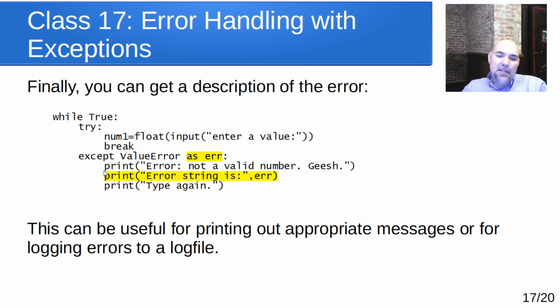So you could have an except that then prints out an error message that's appropriate for that error. So that can be useful for printing out appropriate messages or for creating a log file of what exceptions happened, and when and where in your code. That's something as you get to larger and larger projects you might want to add: start adding exception handling. And then when an error happens, one of the things I like to do is have in my exception handler something that opens a log file and sticks what the error was and what function it was in and what code it was in when that error happened. And a useful way to get that string that goes with the error is to catch the description like we have here.